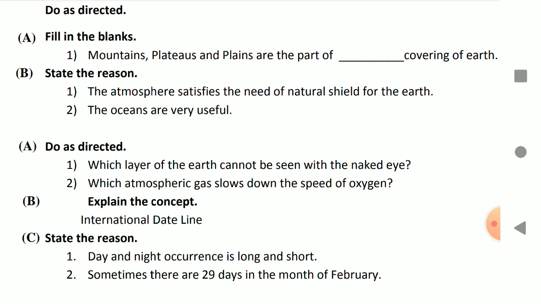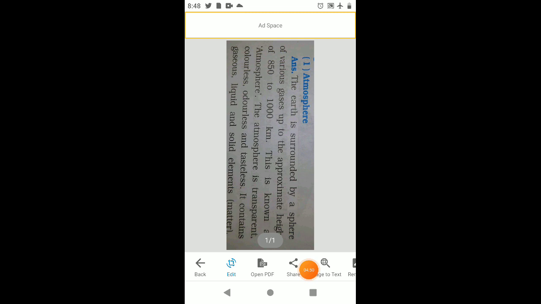Okay, the atmosphere, we'll see. I will take you to the answer, then the ocean, very useful. Okay, I will take you to both answers. Here is the answer for the atmosphere. Why is it necessary? The earth is surrounded by a sphere of various gases of approximate height. So this is the answer. The atmosphere is transparent, colorless, odorless, and tasteless. Okay, we'll go to the next answer.